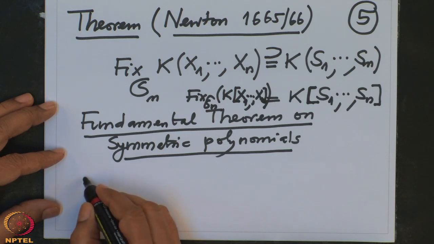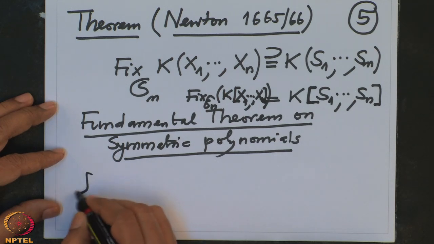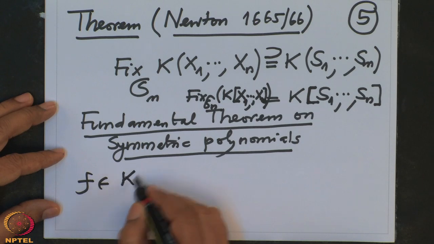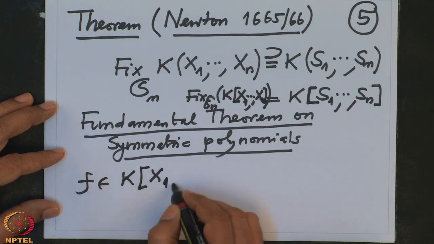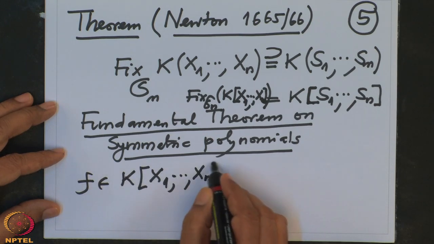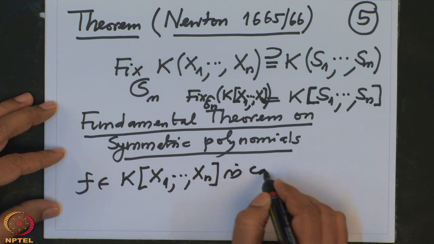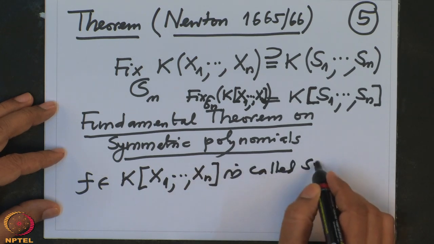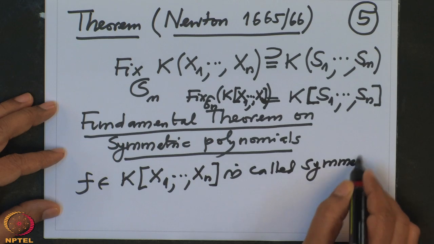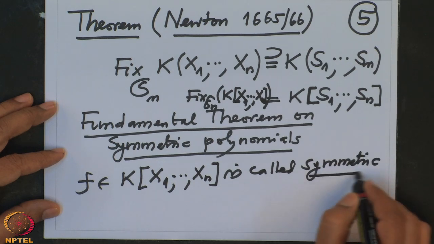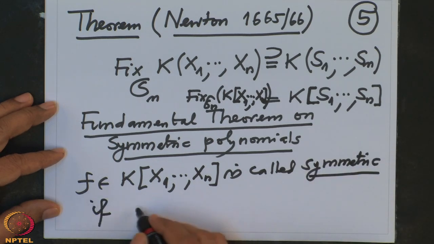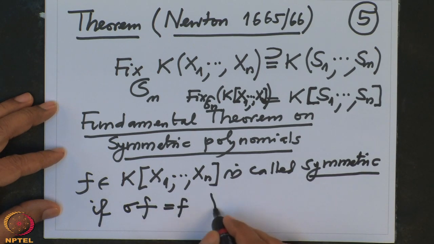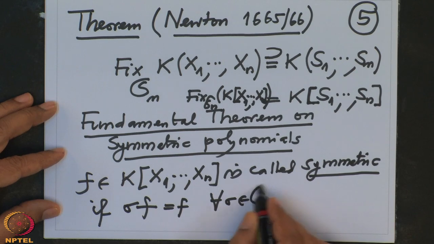So, let us recall, a polynomial f over K in many variables is called symmetric if sigma of f equals f for every sigma in Sn.